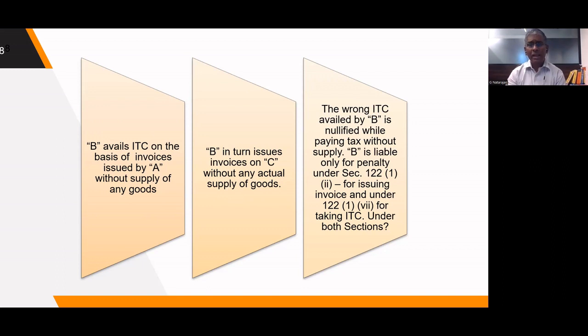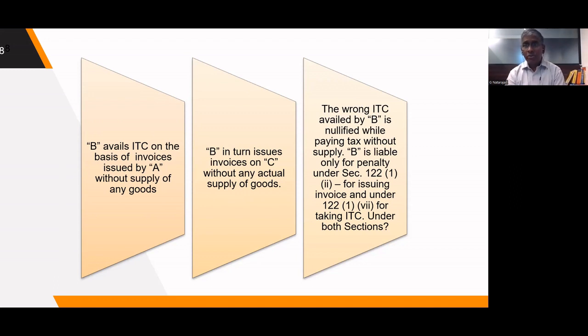But penal action can be taken against B. See, penal action, the circular clarifies, penalty can be levied both under class 2 and class 7 of section 122(1). 122(1) class 2 talks about issuing an invoice without supply of goods. B is issuing an invoice to C without supply of goods, for which he can be levied penalty under section 122(1) class 2. Class 7 talks about taking credit without receipt of goods. So B has also taken credit based on the invoices raised by A without receipt of any goods. So for that also B is liable under section 122(1) class 7.